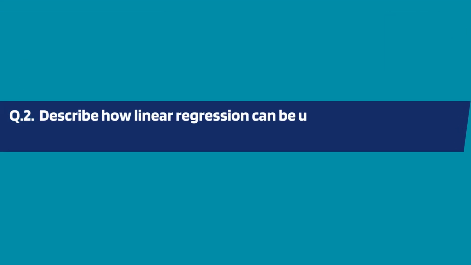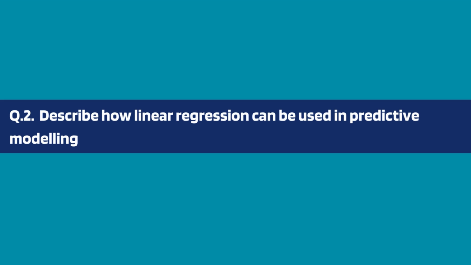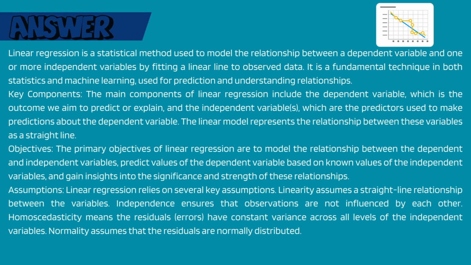Describe how linear regression can be used in predictive modeling. Linear regression is a statistical method used to model the relationship between a dependent variable and one or more independent variables by fitting a linear line to observed data. It is a fundamental technique in both statistics and machine learning, used for prediction and understanding relationships.